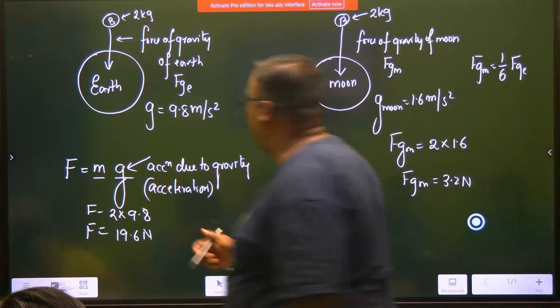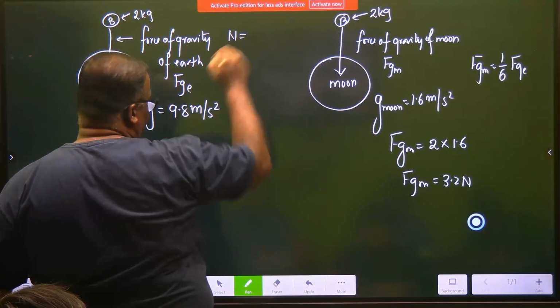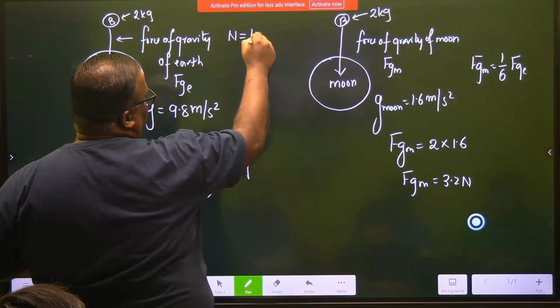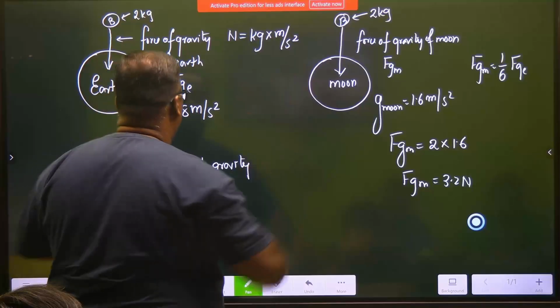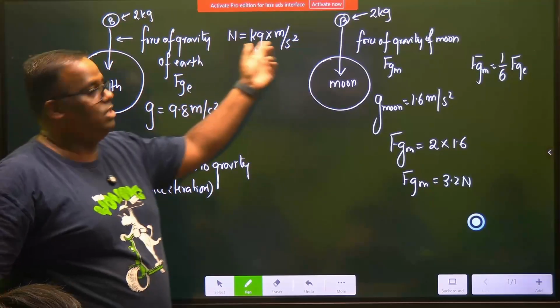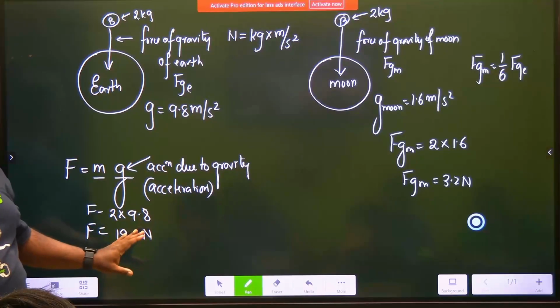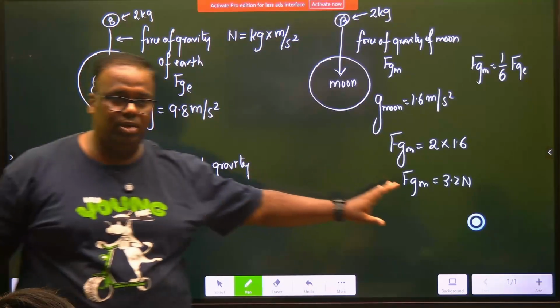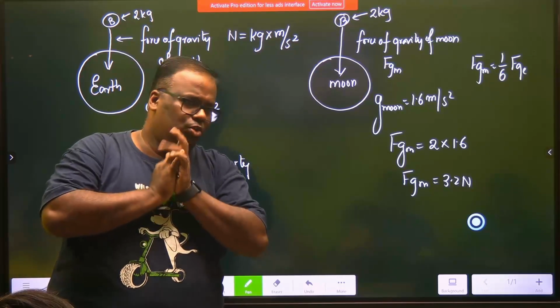And what is new? In grade 9 you will learn how you get Newton. Newton is arrived when mass kg multiplies with meter per second square. Right? So Earth is pulling with how much? 19.6. Moon is pulling with 3.2. What did you understand?